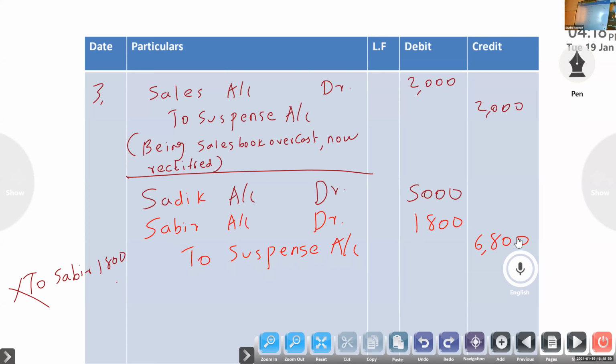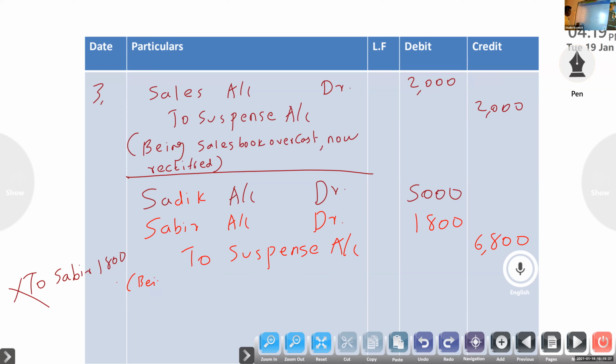Wrong side. It's a double effect. Purchase, sales like that only here. Instead of debit, credit they wrote. One wrong head also. Instead of Sadiq, they recorded Sabir. So the correct debit is Sadiq. Sabir is wrong. To correct that, Sabir, you have to debit. If any doubt you have, you can ask.